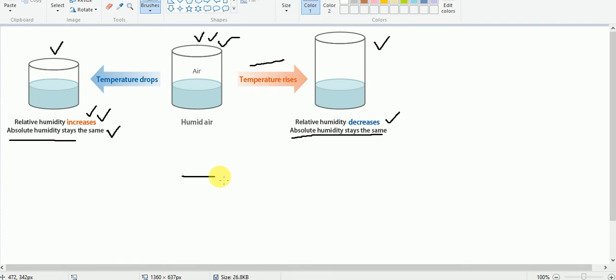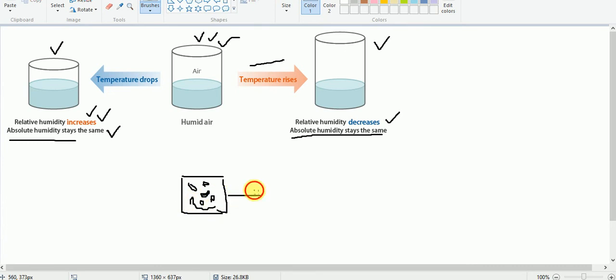Yes, I told you. Let us see one more explanation. So this is the parcel of air, and these are the gas molecules, and as I told you, in the intermolecular space, these water vapor molecules are present here, in this area.